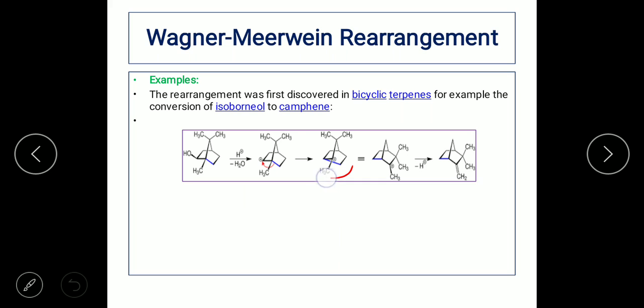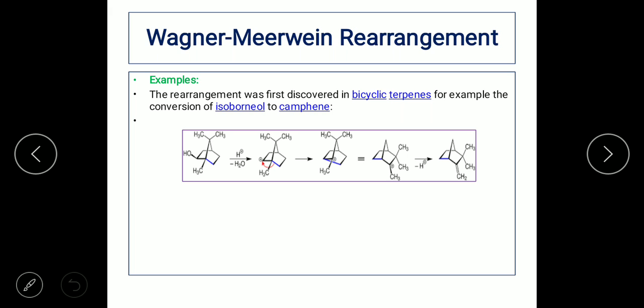That is what you can see here; this is the bond that is formed. Now you can see that it is a tertiary carbocation. When you look at the positive charge, consider all the bonds connecting to it: there is one bond up, one bond oblique, and one bond connected to the methyl group. Since there are three bonds at the carbocation, it is a tertiary carbocation, which is very stable.